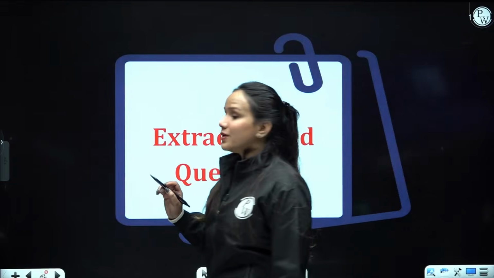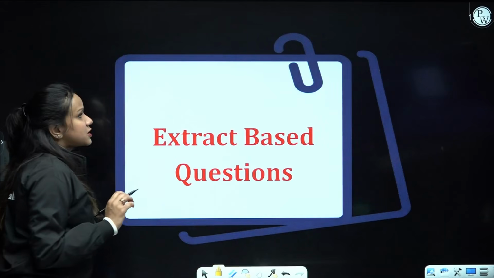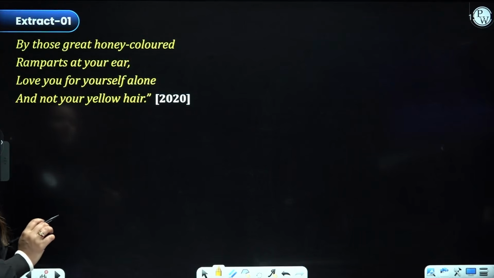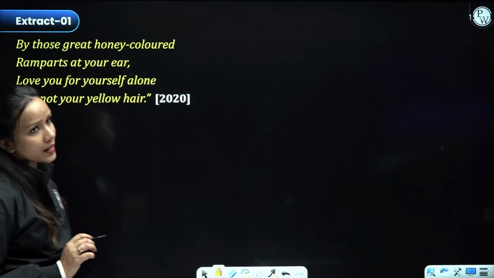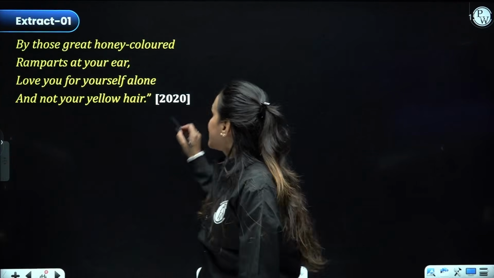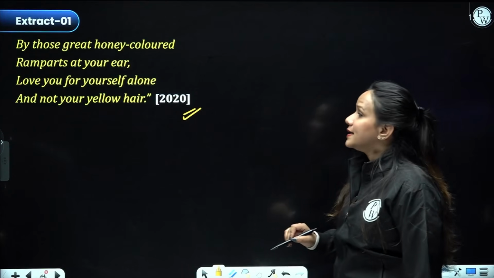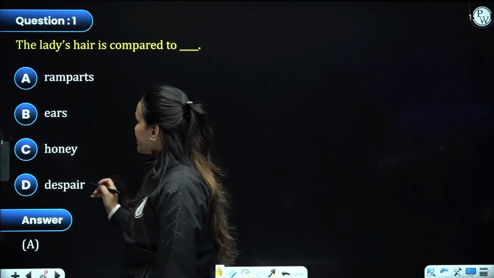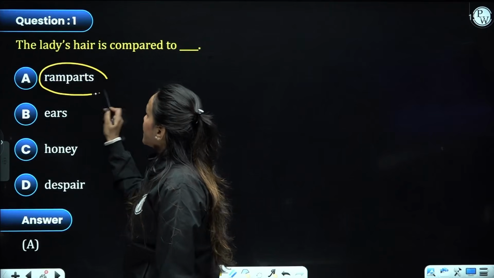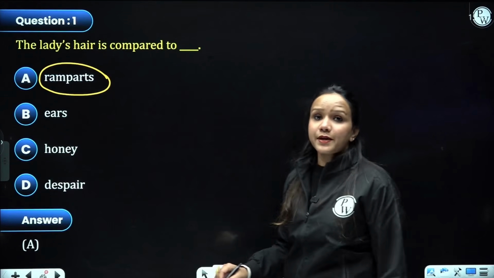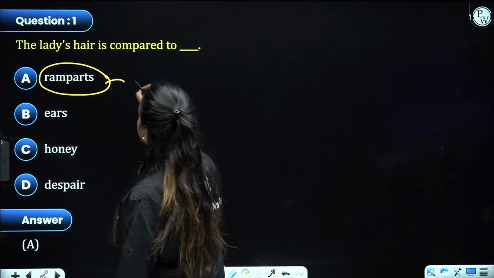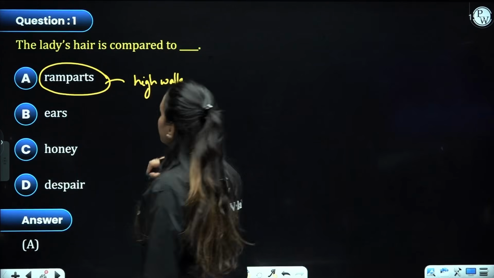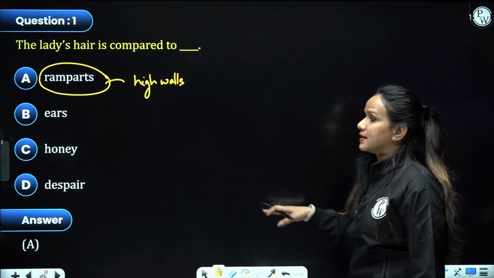All right, now let's discuss extract based questions from this poem. By those great honey-colored ramparts at your ear, love you for yourself alone and not your yellow hair. This extract was asked in 2020 question paper, right? Let's see the questions related to it. The lady's hair is compared to ramparts, ears, honey, or despair. The lady's hair has been compared to ramparts, which means high walls that protect a fort or a castle, right?